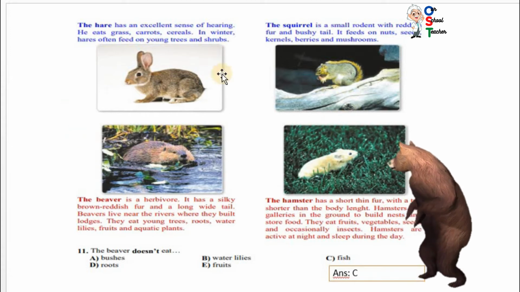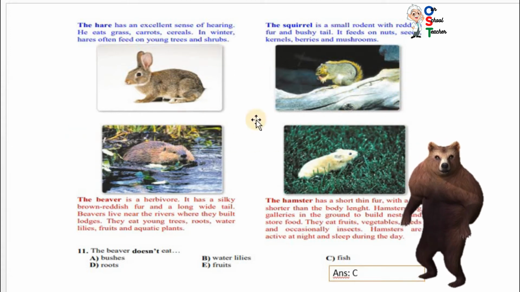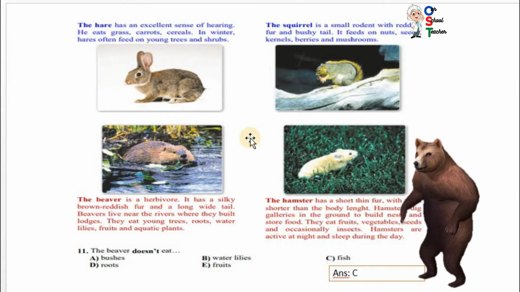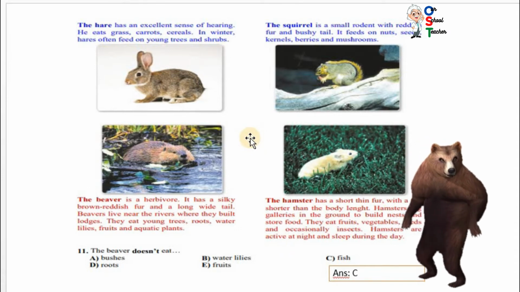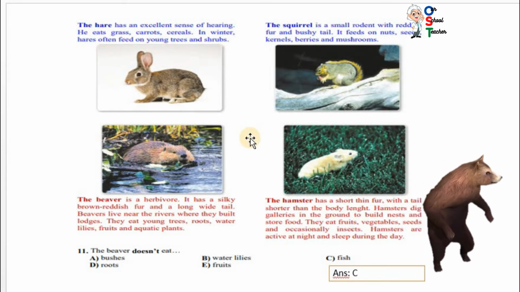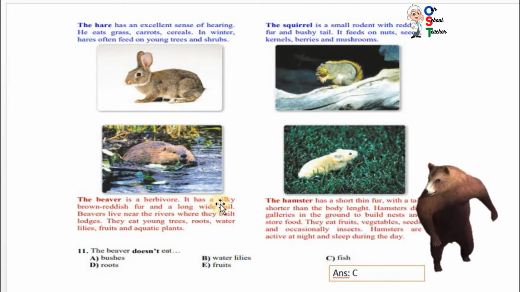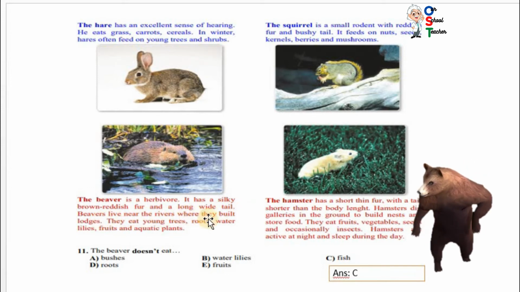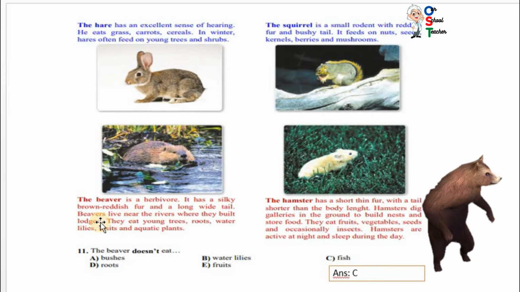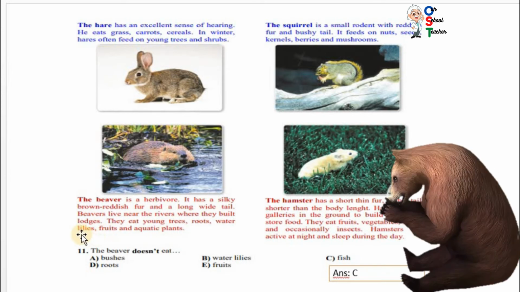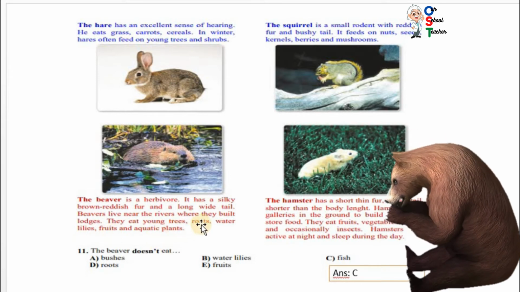Mammals are those animals that have fur on their skin just like us. Fur or hair on their skin. So mammals are those animals that have hair and fur on their skin. So the beaver is a herbivore. It has silky brown reddish fur and a long white tail. Beavers live near the rivers where they build lodges. They eat young trees, roots, water lilies, fruits, and aquatic plants.